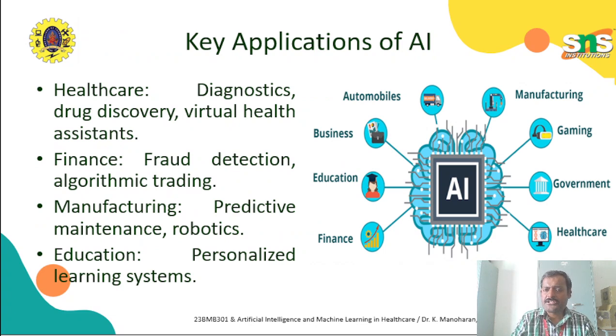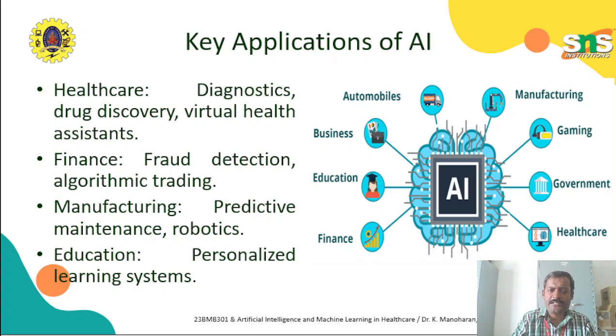So, key applications of AI. AI can be used in so many things. Look at this: healthcare, government, gaming, manufacturing, automobiles, business, education, finance. These are some of the things. For example, in healthcare, it is suitable for diagnosing health problems. Similarly, drug discovery and virtual health assistance, for example telehealth. Everywhere we can use AI.